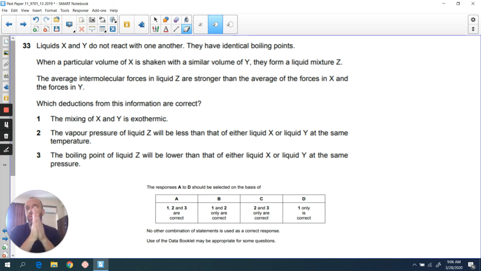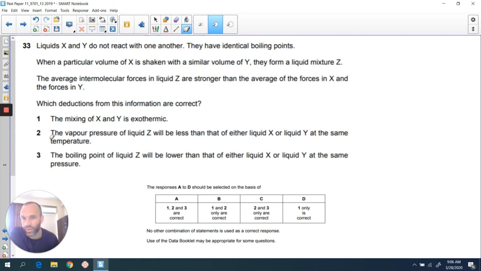Okay, let's have a look at question 33. Liquids X and Y do not react with one another. They have identical boiling points. When a particular volume of X is shaken with a similar volume of Y, they form a liquid mixture Z. The average intermolecular forces in liquid Z are stronger than the average of the forces in X and in Y.